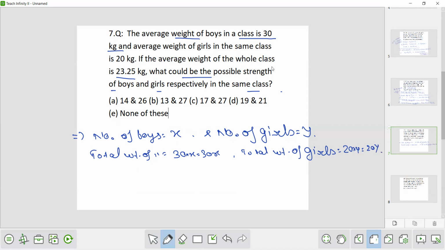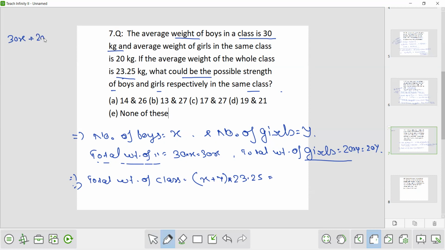Now, if the average weight of the whole class is 23.25 kg, the total weight of the whole class is the number of students, X plus Y, multiplied by 23.25. Now this total will be equivalent to total weight of boys plus total weight of girls. So total weight of boys is 30X plus total weight of girls is 20Y. This is equivalent to X plus Y into 23.25.